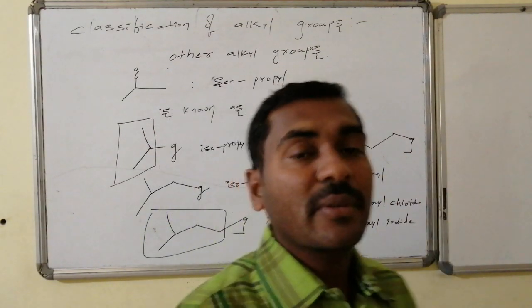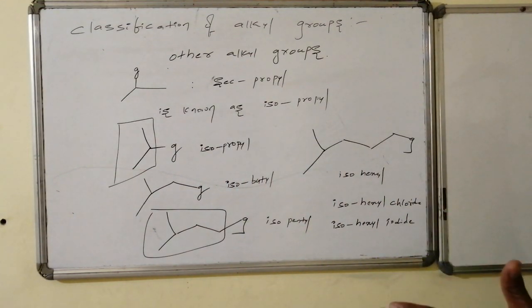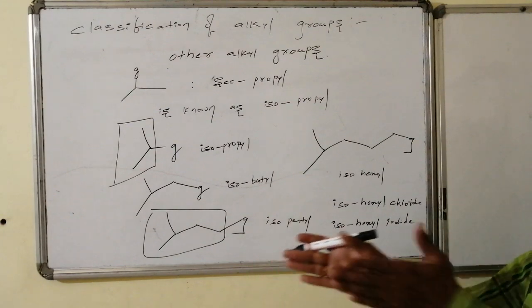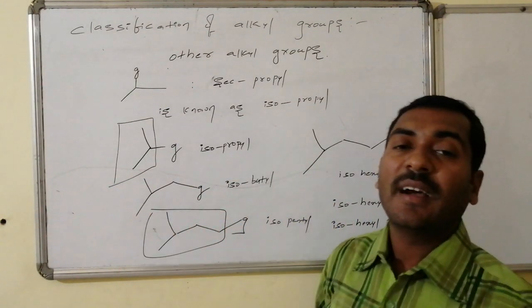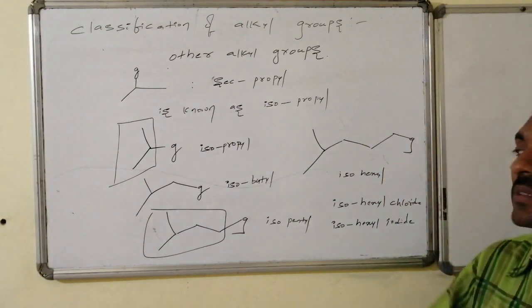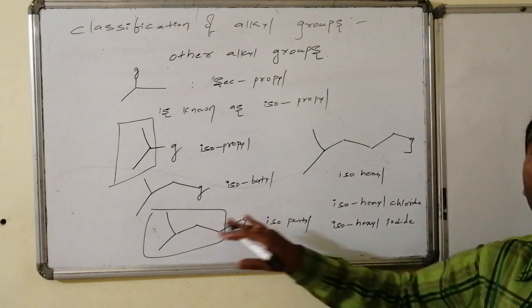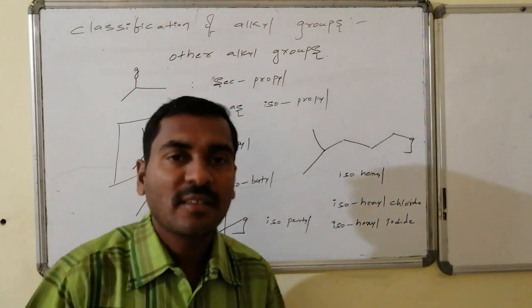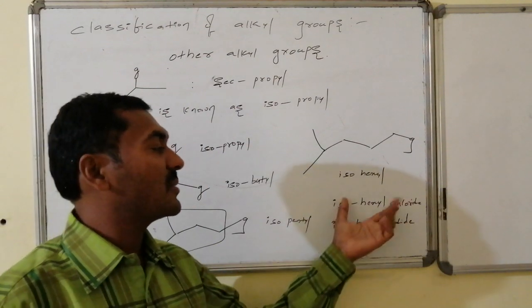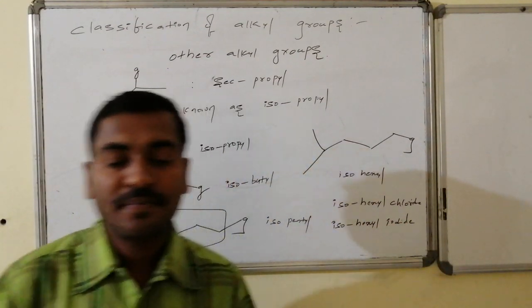These are the names given for compounds in which the isopropyl group is present at one end and it extends linearly, consisting of groups like heteroatoms at the other end; these are said to be iso groups. 3 carbons containing isopropyl, 4 carbons containing isobutyl, 5 carbons containing isopentyl, and any other, suppose 6, isohexyl: if it is chlorine, isohexyl chloride; if it is iodine, isohexyl iodide, etc.